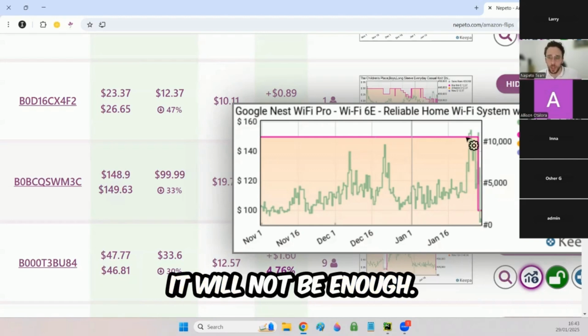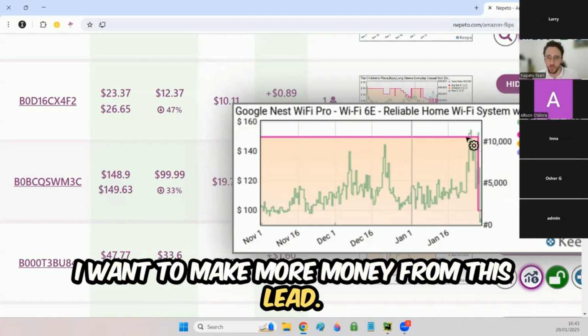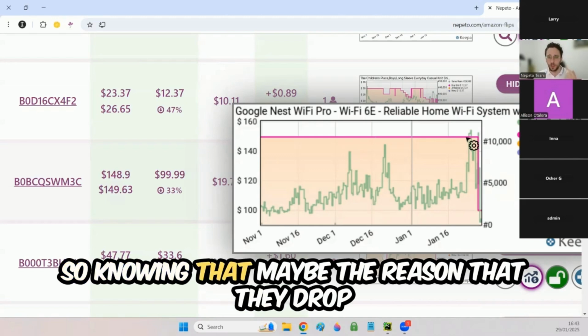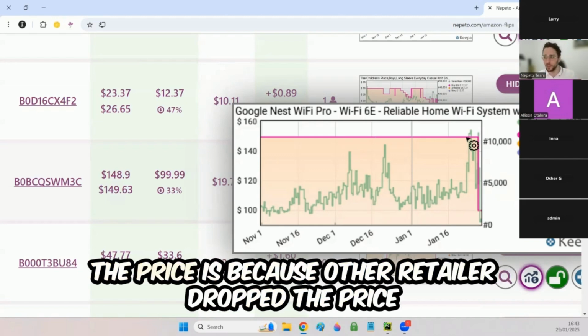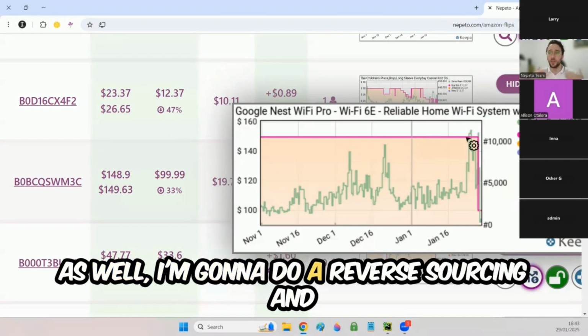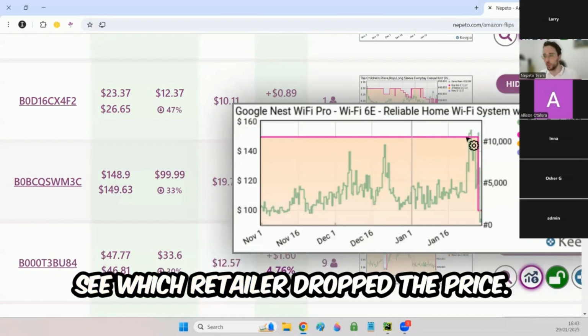So I'm going to buy those 5 units and then sell them for 150. It will not be enough. I want to make more money from this lead. So knowing that maybe the reason they dropped the price is because other retailers dropped the price as well, I'm going to do a reverse sourcing and see which retailer dropped the price.